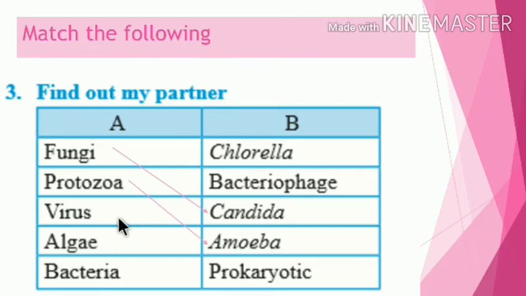Third one, virus. Virus attacks the bacteria and makes a copy of itself in the bacteria. Therefore, virus is related to the bacteriophage. Third answer is virus, bacteriophage. Then algae. In algae, there is the chloroplast.